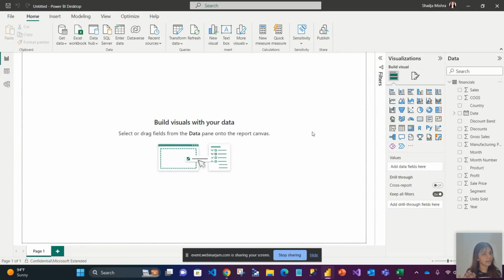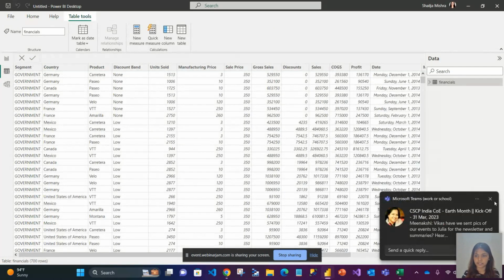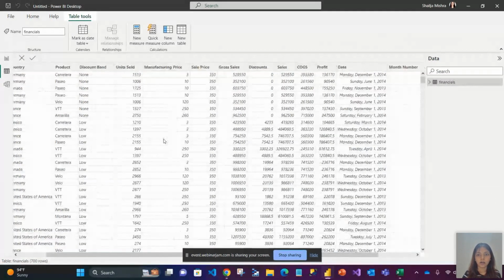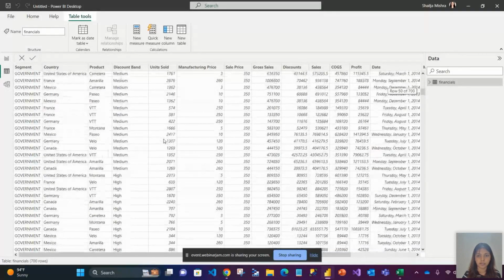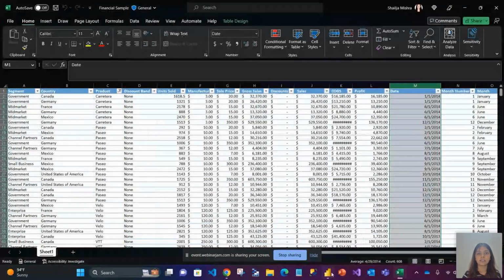So one very important and good feature of Power BI is you bring in the data, and Power BI will take care of the data type and automatically identify the data type of all the columns of the particular data that you have loaded. Again, a good feature of Power BI. Now, if I want to see whether the data I have loaded is correct or not, whether it looks fine or not, here on the left side you would see there is an option called data view. If I click on this, you'll see here you have all the columns and all the data directly. So whatever my data was in the Excel, same data I'm able to load in the Power BI also.